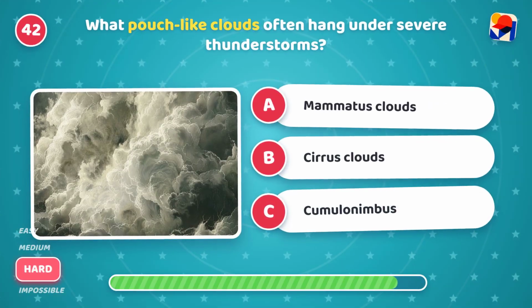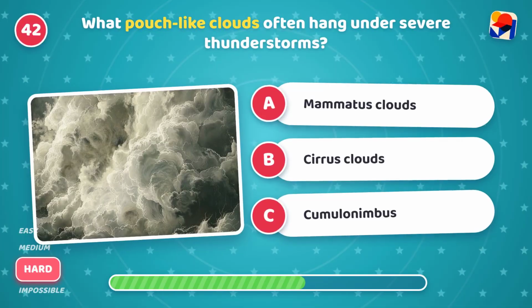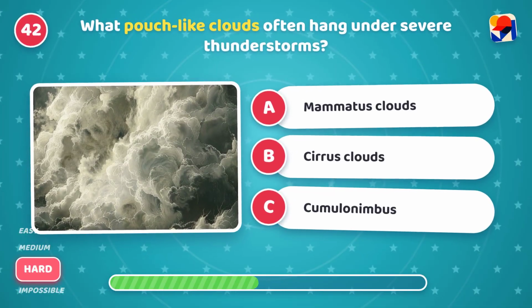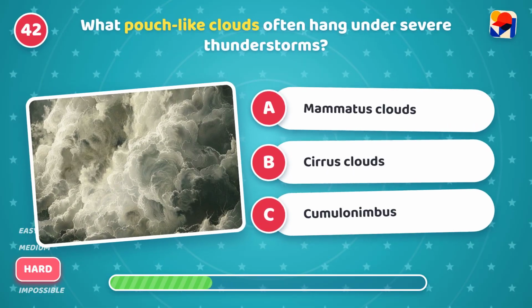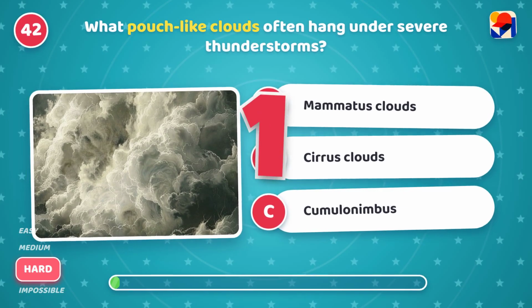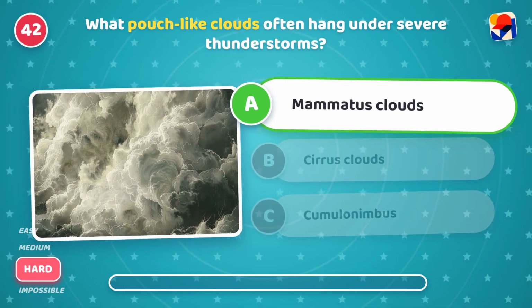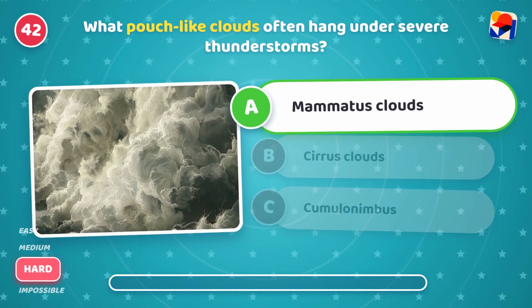What pouch-like clouds often hang under severe thunderstorms? Is it A, mammatus clouds, B, cirrus clouds, or C, cumulonimbus? It's A, mammatus clouds. Weird. They look like hanging round pouches.